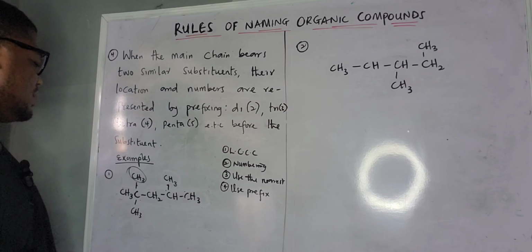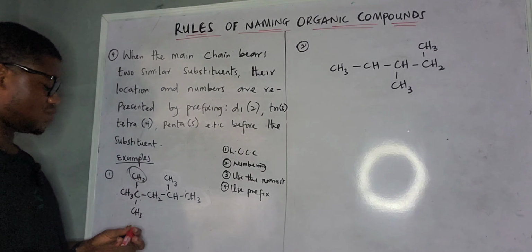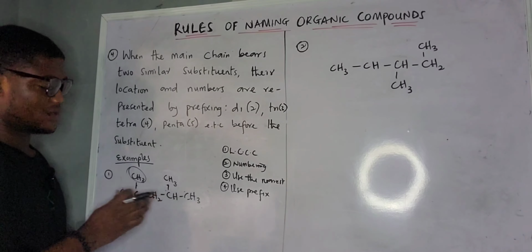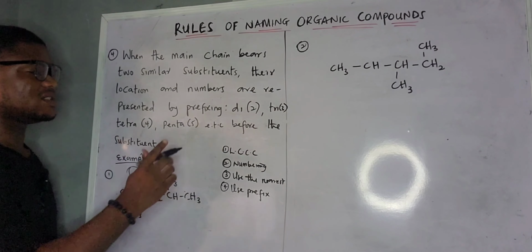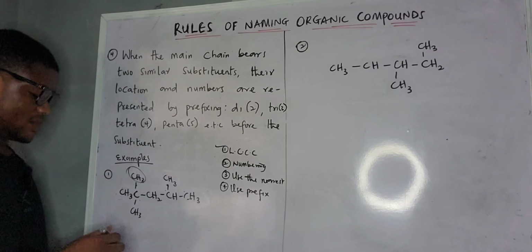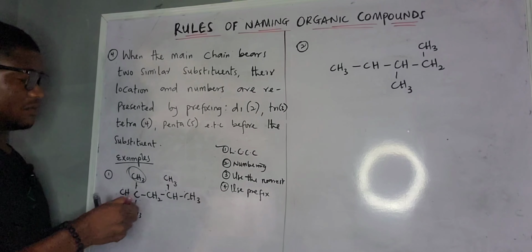Now look at this example now. We have this one. I don't have to open this one again. We have CH3, CH2, CH3. So if you check this diagram now, you are going to see. Now let's start with the first one. Find the longest continuous carbon chain. How do you find this now? You can find it from any direction.